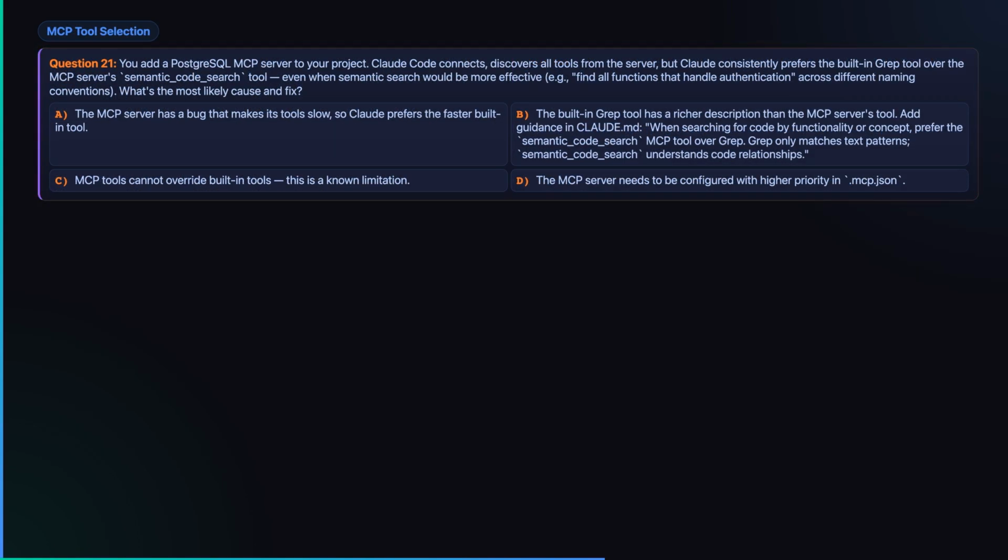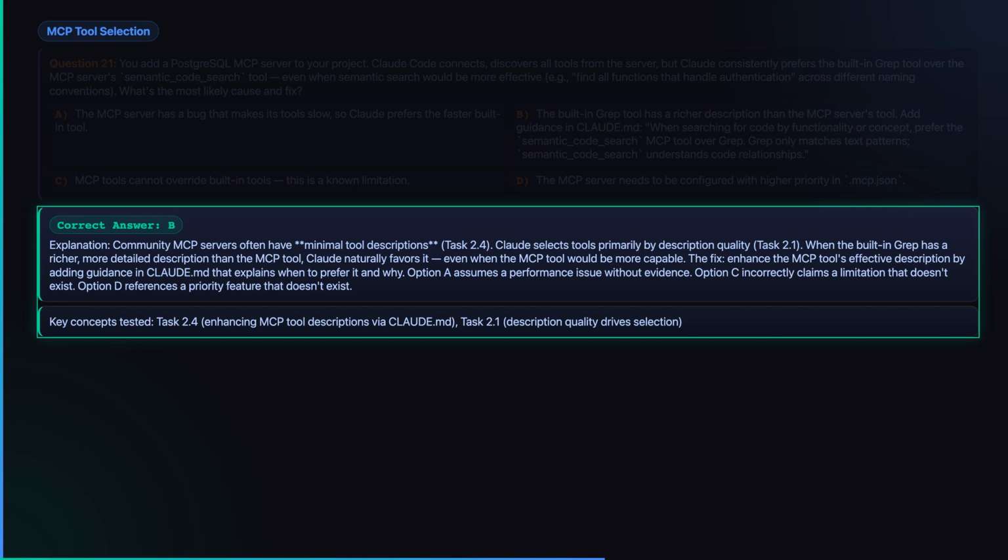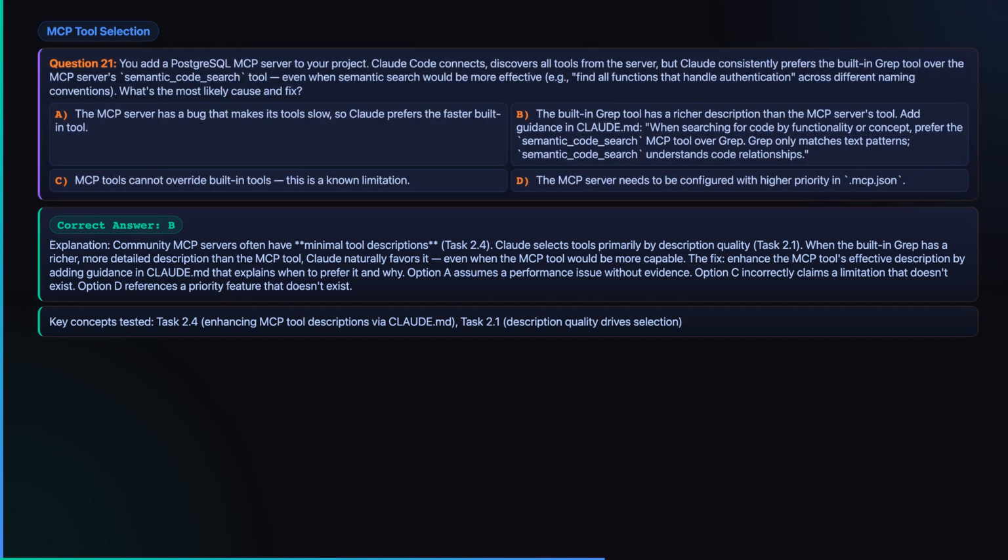MCP tool selection. Claude keeps choosing built-in grep over semantic_code_search, even when the query is conceptual and semantic search should win. What is the most likely reason? Take a moment. The likely cause is description quality, not raw capability.